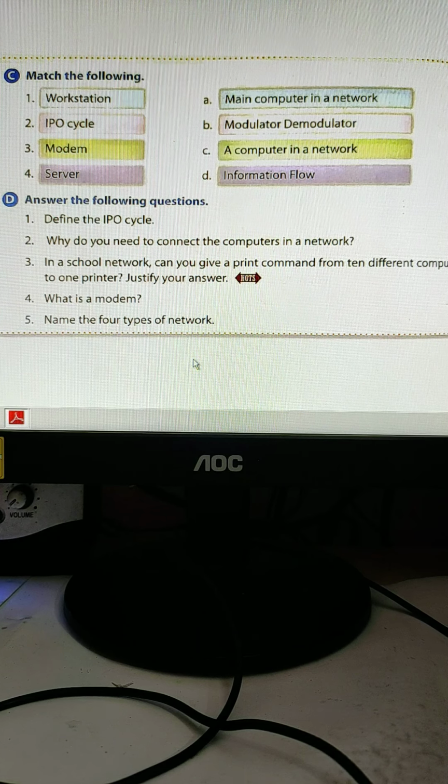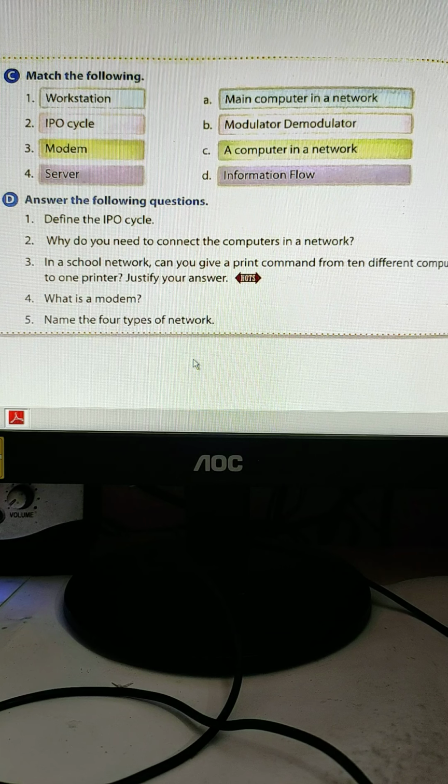What do you need to connect computers in a network? Because the work will be easier if you are interconnected with the network. Each individual machine is connected to the network, the work will be divided among persons, and we can also follow the work on any of the machines.